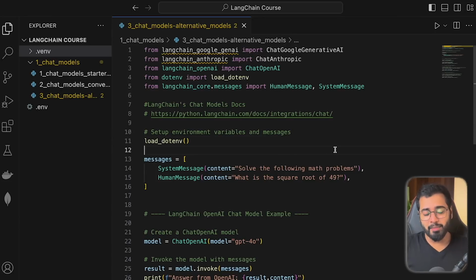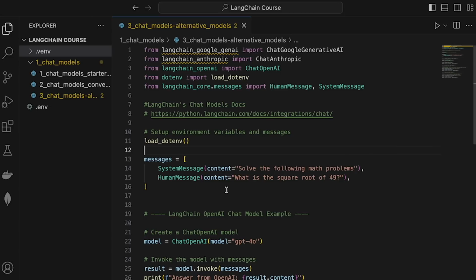Welcome to the third example of LangChain. We are going to see how easy it is to switch between different models using LangChain. So far, we've only been working with OpenAI's chat models, right? So I have gone ahead and written out some code for you. So this first part of the code, you should be familiar already. We have the messages list. We have a simple system message and a human message. And for this, we are using the OpenAI chat model.